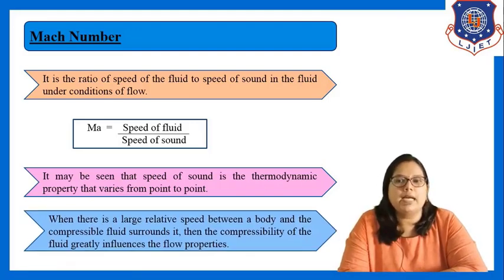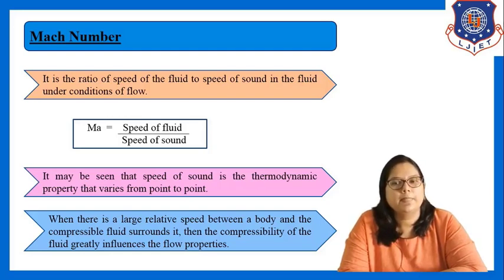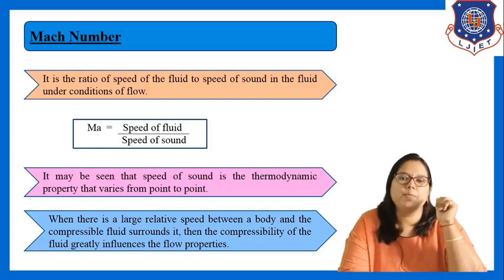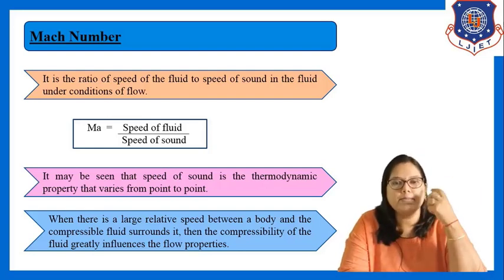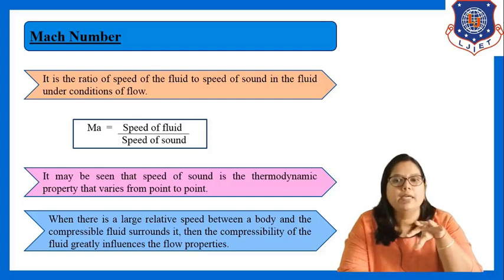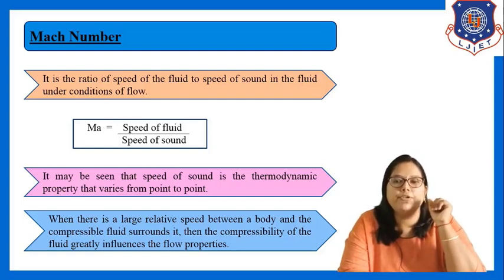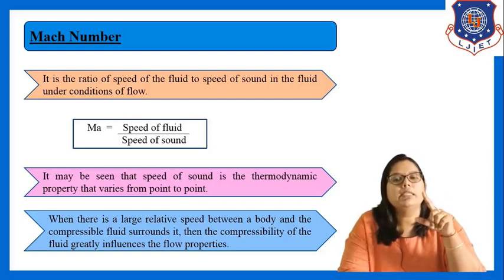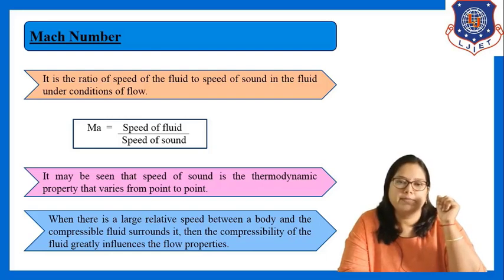So when there is a large relative speed between a body and the compressible fluid that surrounds it, then the compressibility of the fluid greatly influences the flow property. As I told you, speed of sound does not remain constant, it varies from point to point. So when there is large relative speed between a body and the compressible fluid that surrounds the body, then the compressibility of the fluid greatly influences the flow property.